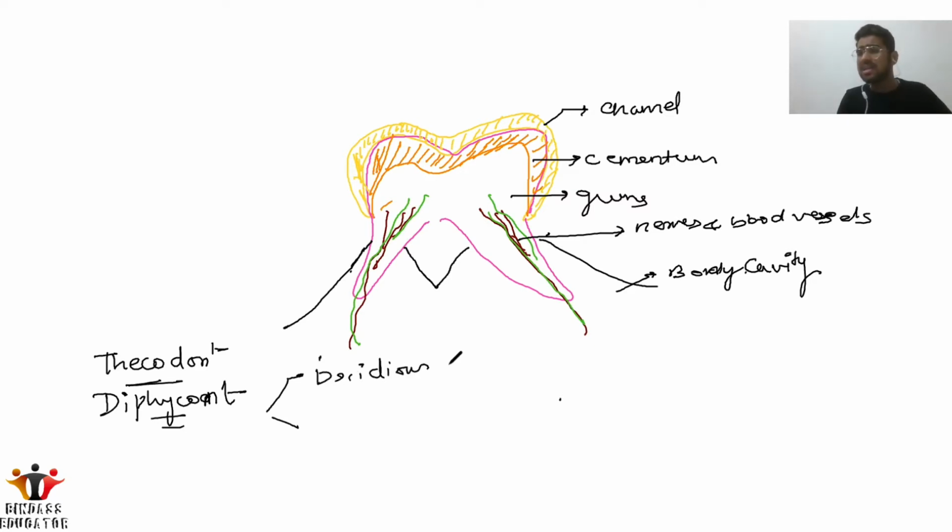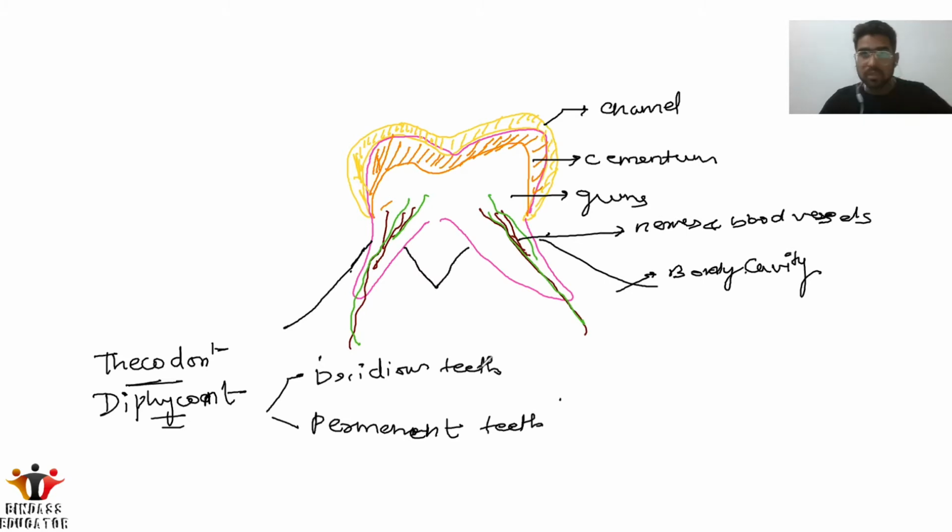Actually, these are temporary. In infants, we have the deciduous teeth. After a certain age, for example after 14 or 15 years, these teeth fall out. After that, we have a new set of teeth known as permanent teeth. Is it clear? So we have deciduous and permanent teeth. These two sets we have in the human body, that is thecodont and diphyodont.